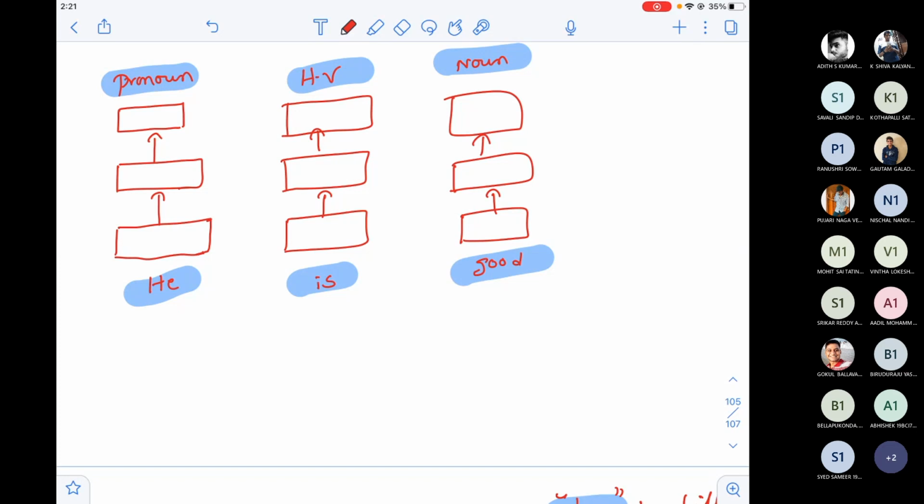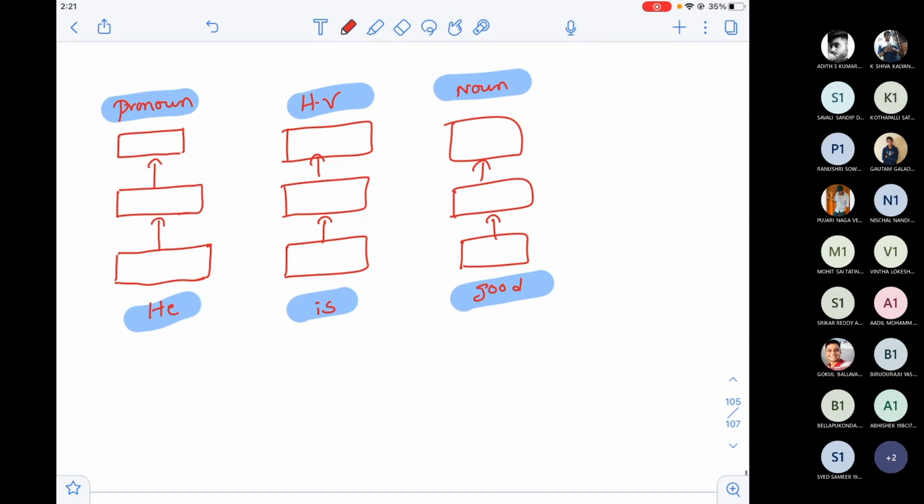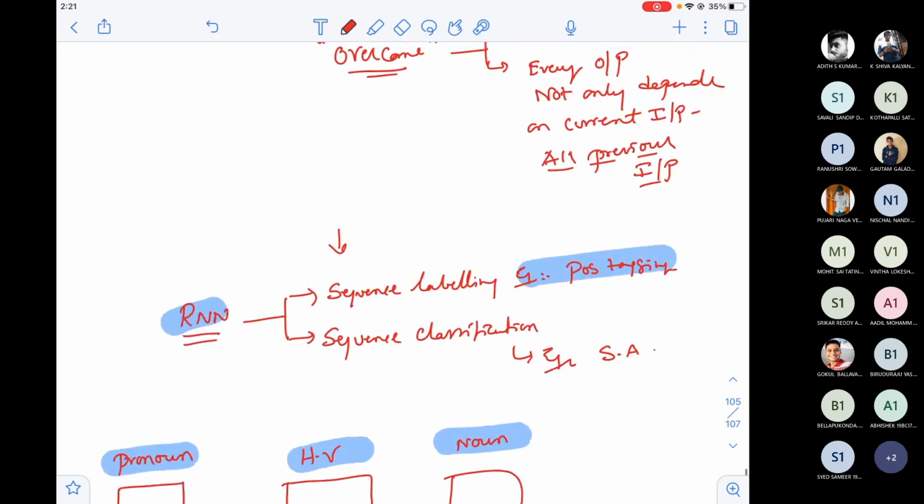It depends on previous inputs. Sometimes it may not; the best example for that is this one. But for the sake of one or a few examples, we cannot ignore the other examples where there is a lot of dependency for the current output. Again and again I'm telling you, these are called sequence learning problems. RNN is basically a sequence learning architecture. If you see the syllabus, the title is sequence learning algorithms. I did not name it RNN because I want to generalize.